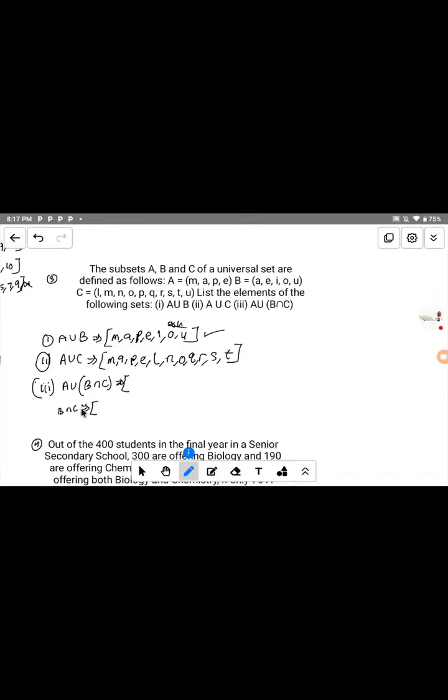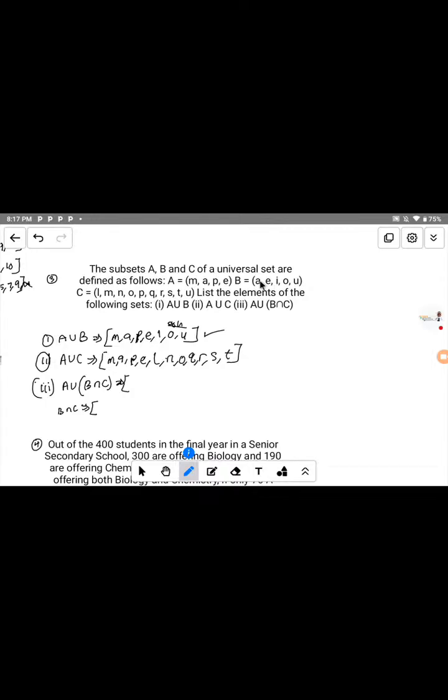Now let's look at B intersect C. As I said earlier, intersect means the elements that belong to both sets. They are common to both B and C. That is the meaning of B intersect C. So what are the elements you can find in B and the elements you can find in C? That is the intersect. So let's come to B, and this is our C.